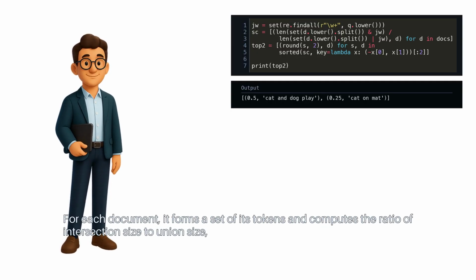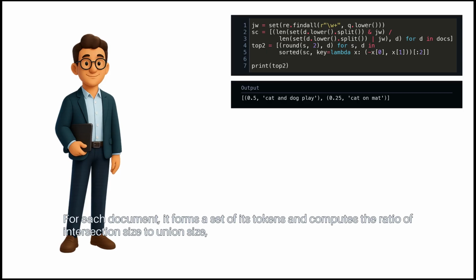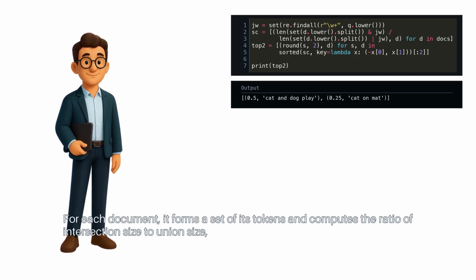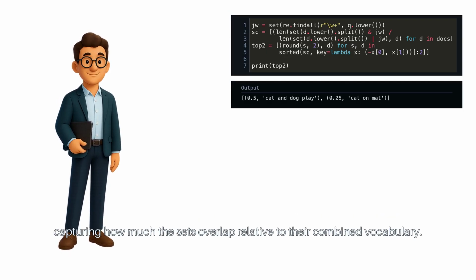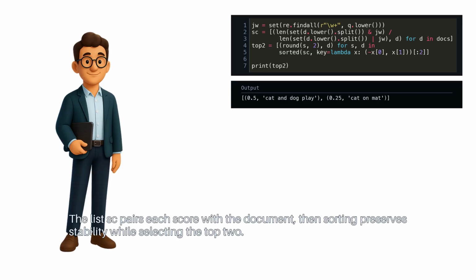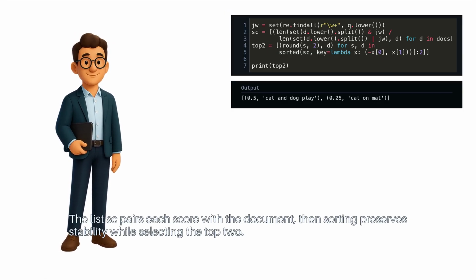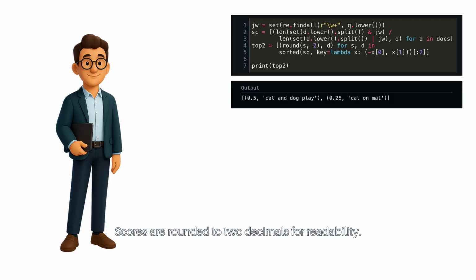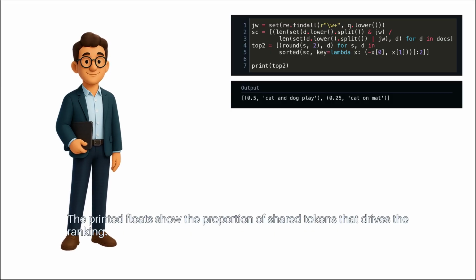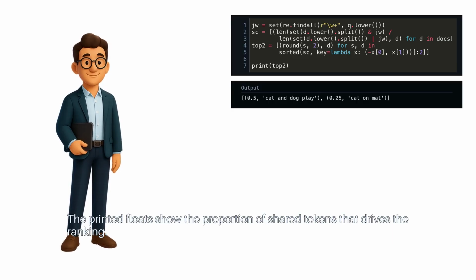For each document, it forms a set of its tokens and computes the ratio of intersection size to union size, capturing how much the sets overlap relative to their combined vocabulary. The list SC pairs each score with the document, then sorting preserves stability while selecting the top two. Scores are rounded to 2 decimals for readability. The printed floats show the proportion of shared tokens that drives the ranking.